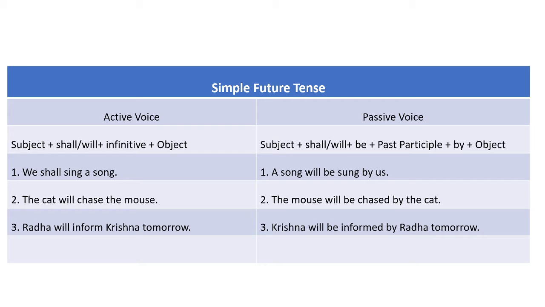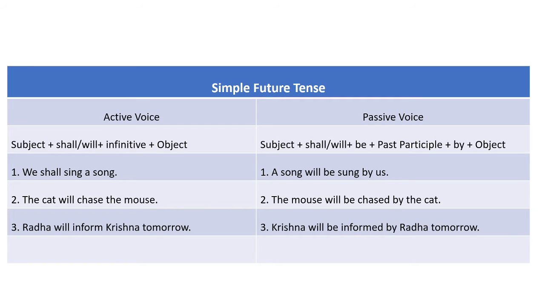So we have to follow the structure: subject plus either shall or will plus be plus past participle of the main verb plus by plus object. So let us begin our answer with an object, that is a song. While writing a song, a will be capital. If we begin our sentence with a small letter, it is not acceptable in English.